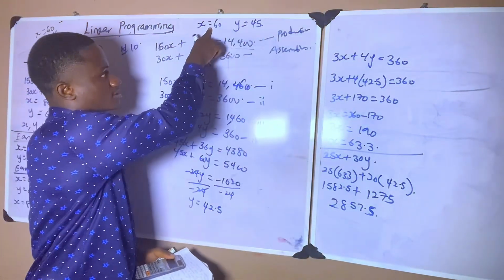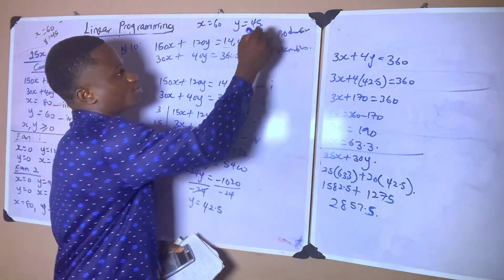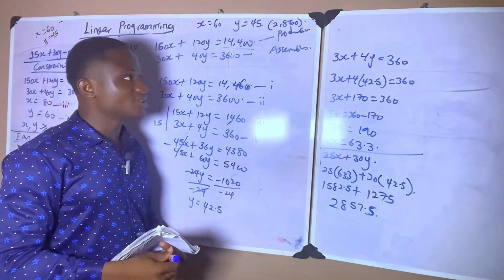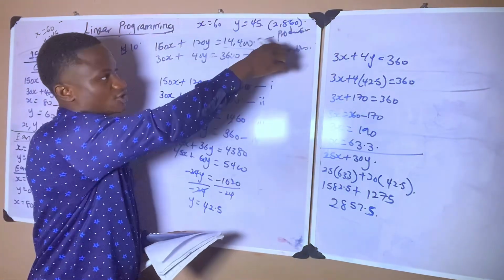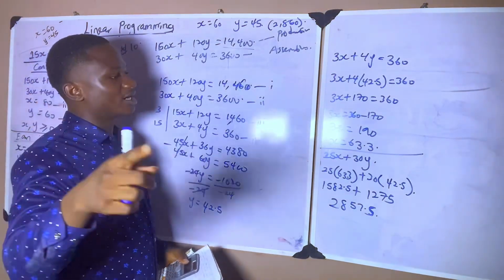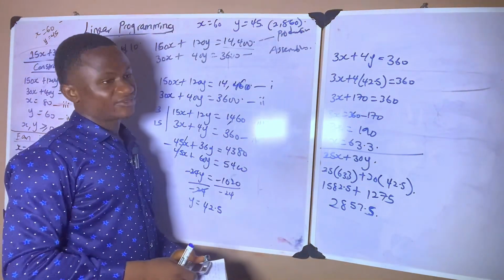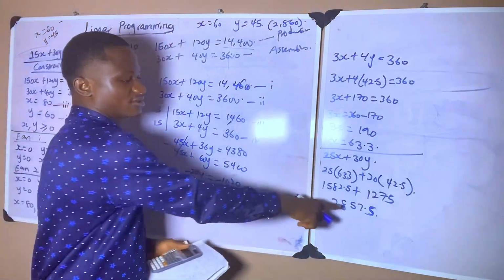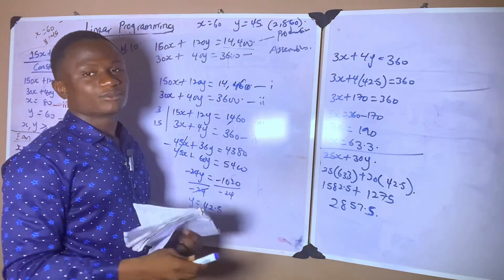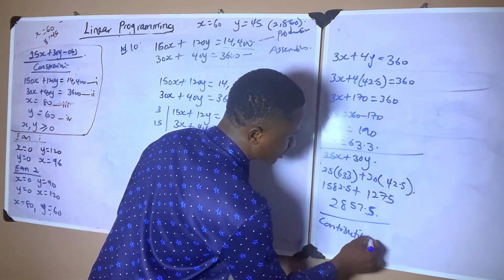Now, when x is 60 and y is 45, we calculated our contribution to be 2850. If you follow through from the previous class, you see that our contribution at this point is 2850. If we increase hours in the production department by 1 hour, our contribution will increase from 2850 to 2857.5. So what is the net increase? 2857.5 minus 2850. The net increase is just 7.5.